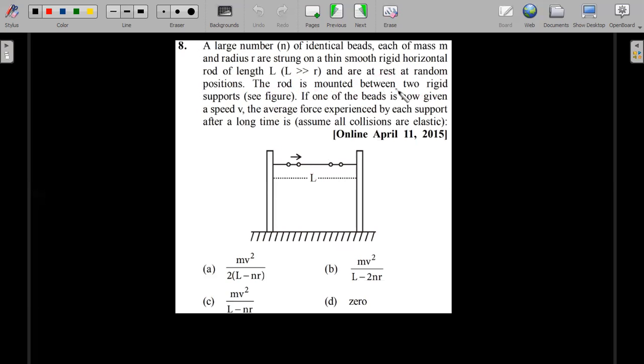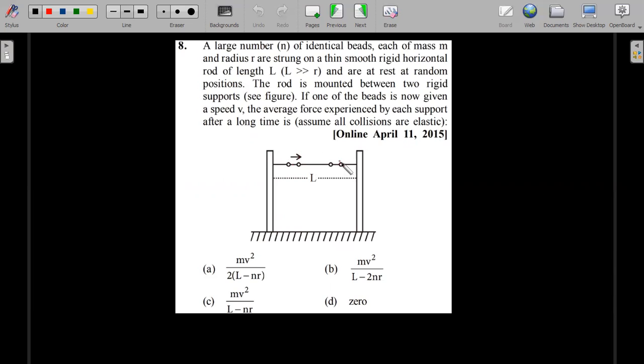The rod is mounted between two rigid supports. If one of the beads is now given a velocity v, the average force experienced by each support after a long time is, assume all collisions are elastic. So this is like a one-dimensional ideal gas kind of a situation where there are collisions and therefore there is an average force experienced by this. But only difference is only one of the balls is given a velocity, not all of them are moving. Okay, so give it a try.